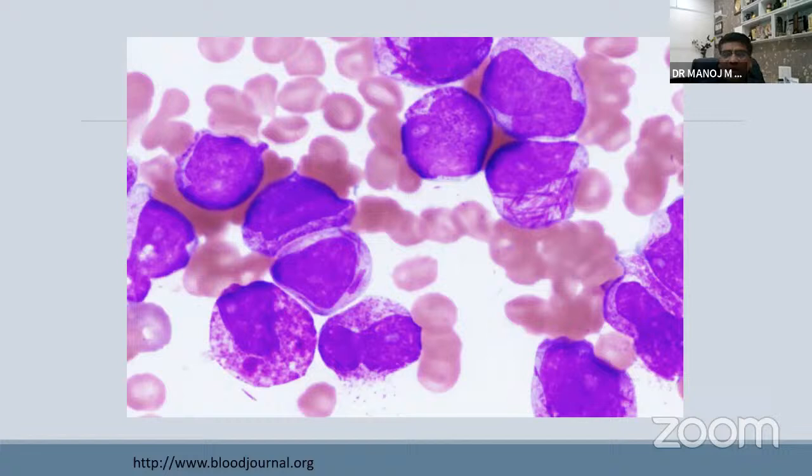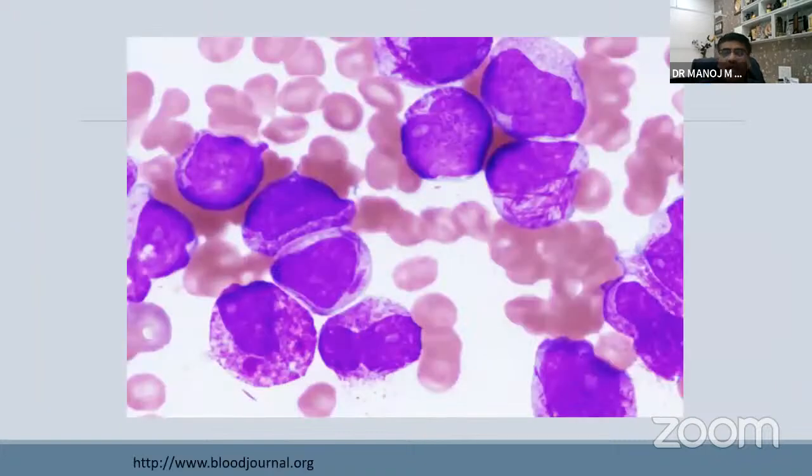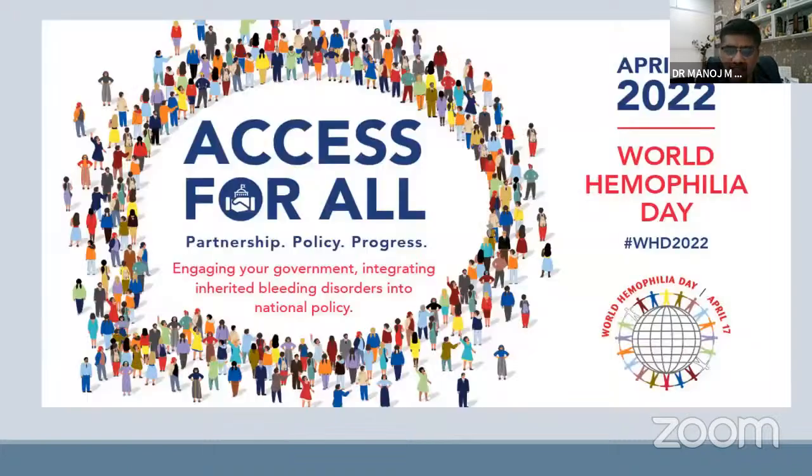These are classical faggot cells, binucleated cells, or rods, promyelocytes, and this is the typical initial presentation of acute promyelocytic leukemia, which is a lethal blood malignancy if not treated, but very rewarding if we can catch them early and treat them as early as possible. This month only we have celebrated April 17 as World Hemophilia Day, and because of that only this month we kept this topic, how to approach a bleeding patient.